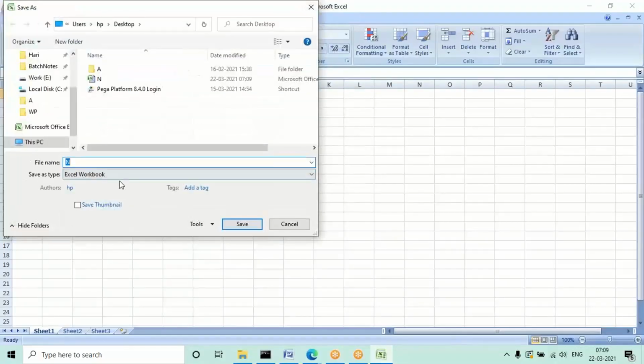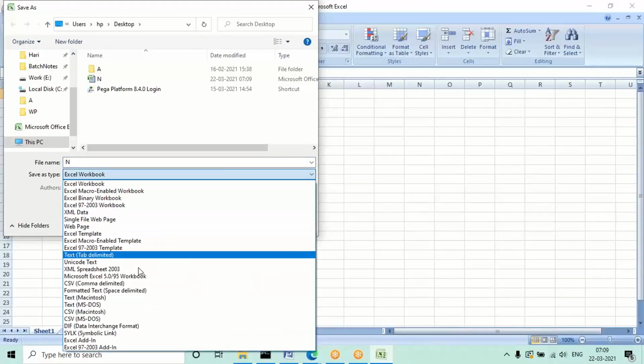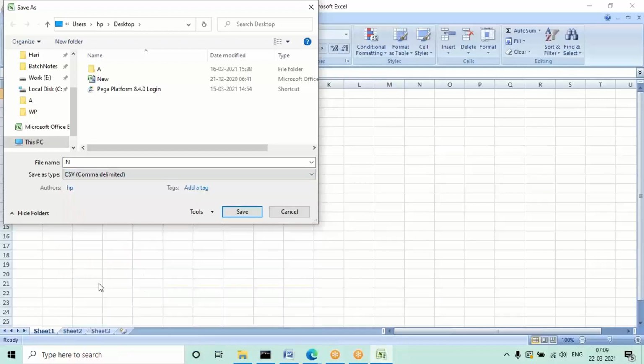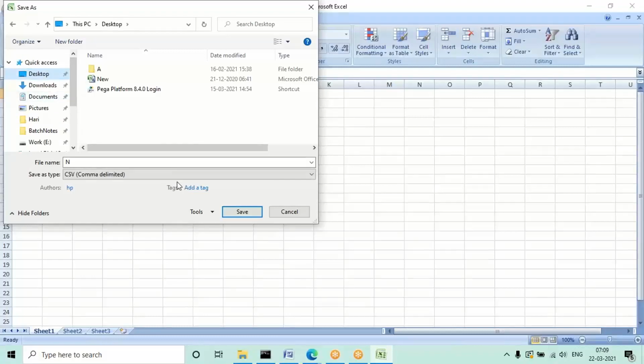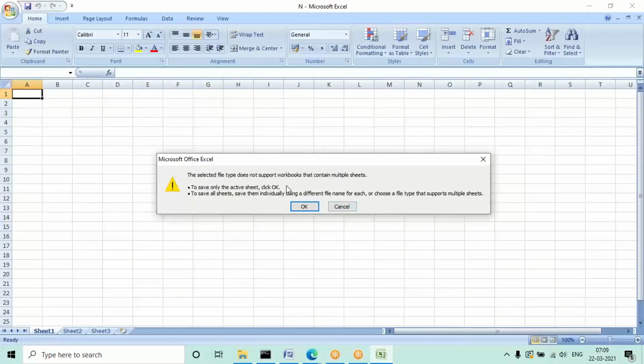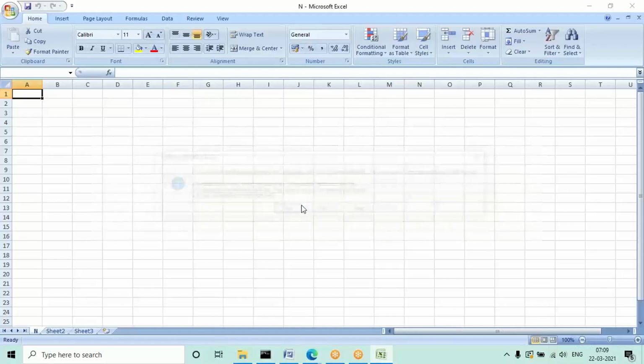Here, under save as type, some formats will be there. So try to use the option comma separated value, which in the brackets you'll see as comma delimited. Select that option and save it on the desktop or somewhere. When you're saving, you may get some pop-ups. Click on OK. Click on Yes.